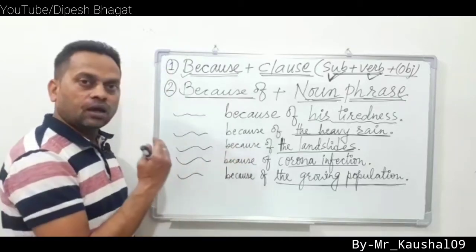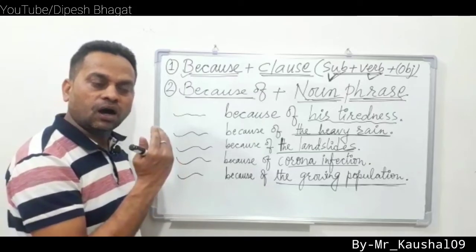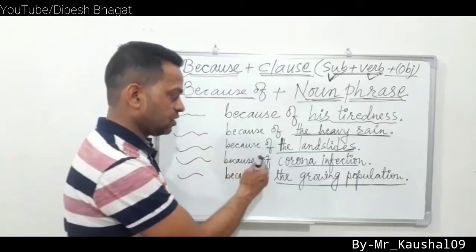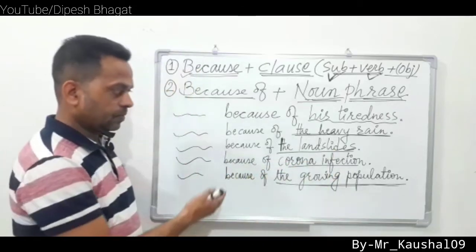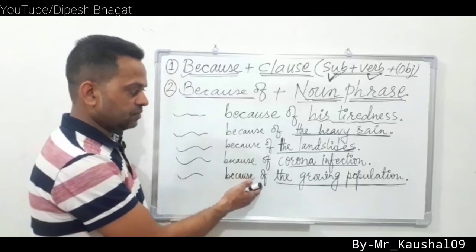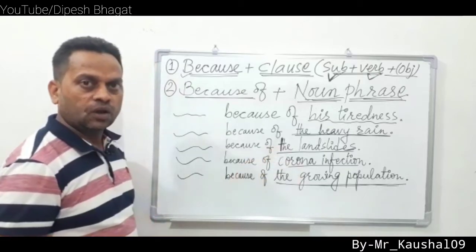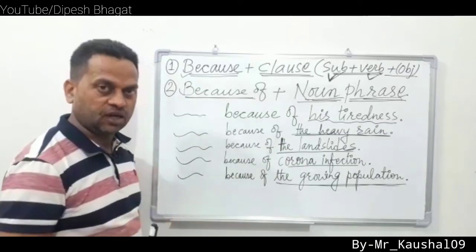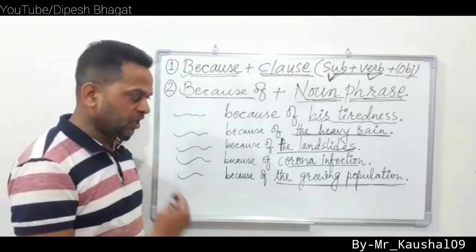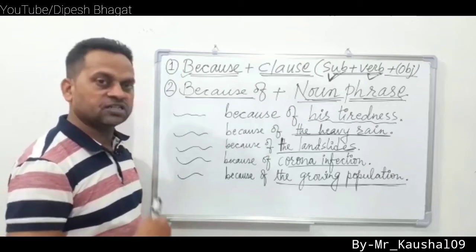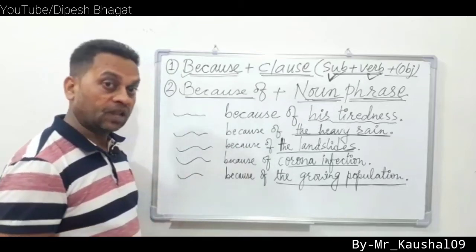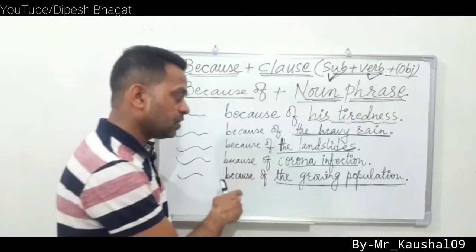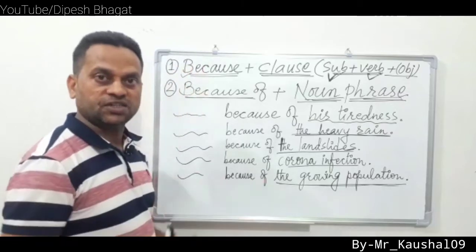Now we can say many people are unable to carry out their work because of corona infection. Now, because of the growing population, we are facing a number of problems. We are facing a number of problems because the population is growing. Now we can say we are facing a number of problems because of the growing population.